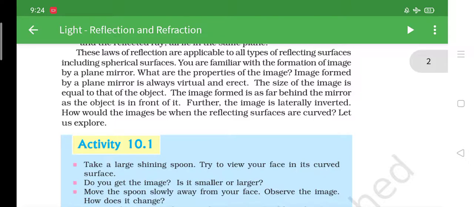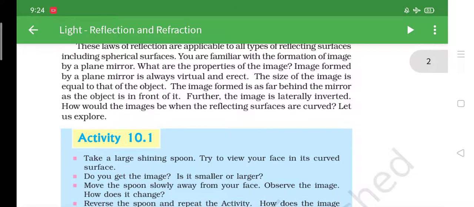The image formed is as far behind the mirror as the object is in front of it.